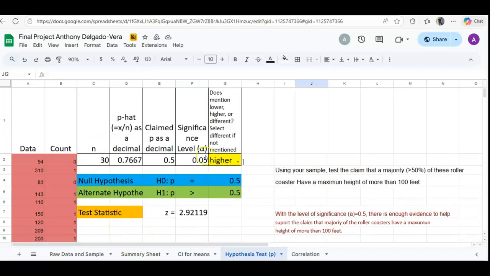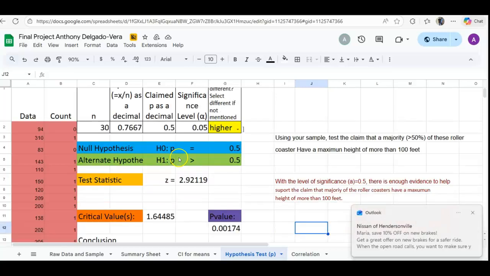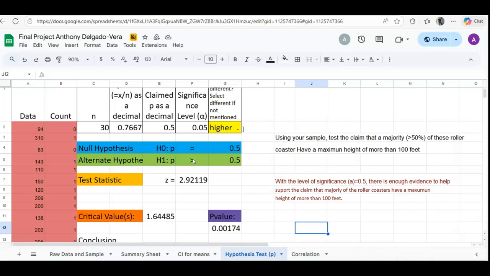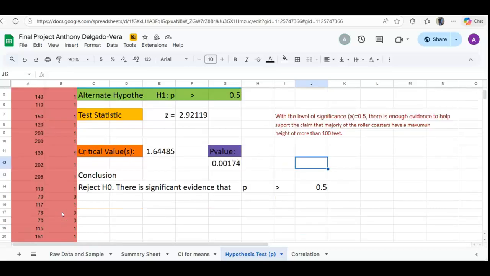When doing my hypothesis test, I was supposed to test the claim that a majority, greater than 50%, of these roller coasters have a maximum height of more than 100 feet. I used a significance level of 0.05, and my null hypothesis was 50% or fewer coasters have a height of above 100 feet, and the alternative hypothesis is more than 50% of roller coasters have a height above 100 feet. Or more, you can say that there is enough evidence at a significance level of 0.05 to support the claim that a majority of the roller coasters have a maximum height of more than 100 feet.